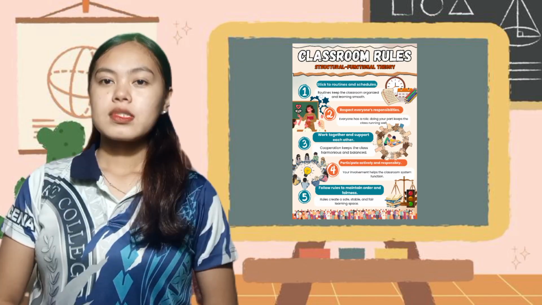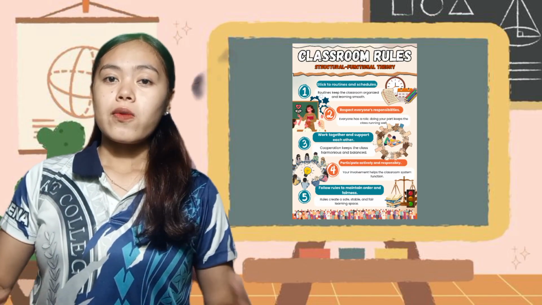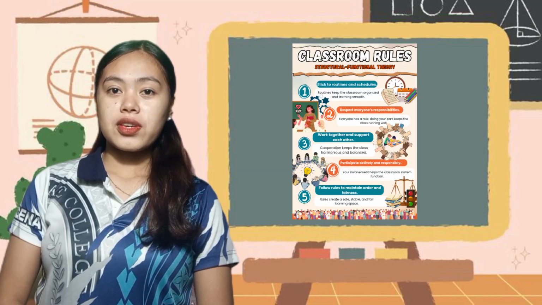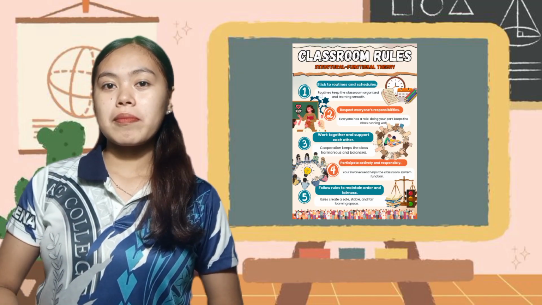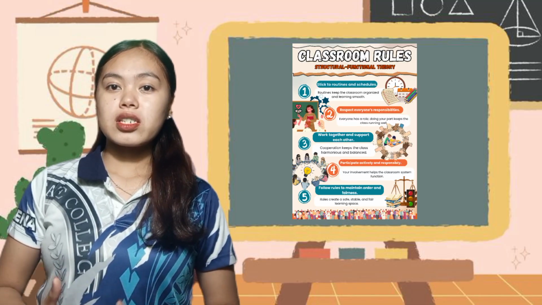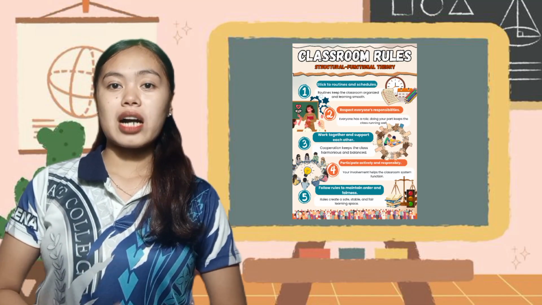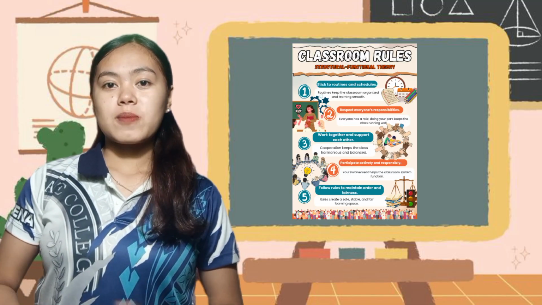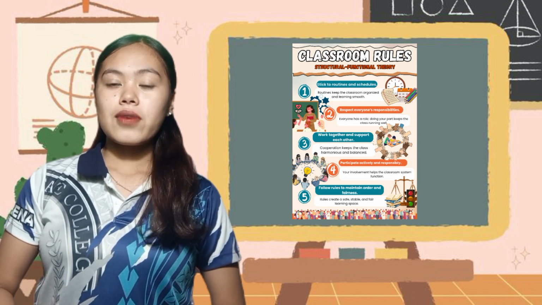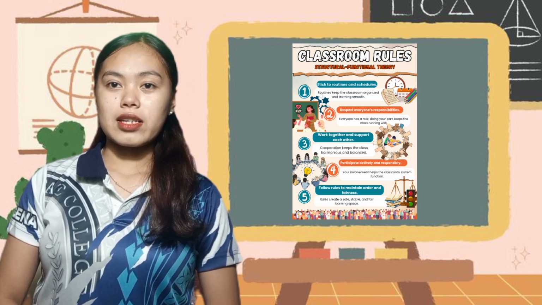The second rule is: respect everyone's responsibility. Structural functional theory emphasizes that each member of a system has a role. So in this classroom, teachers, students, and helpers each have responsibilities. By respecting these roles, the classroom system functions well and everyone's contribution is valued.